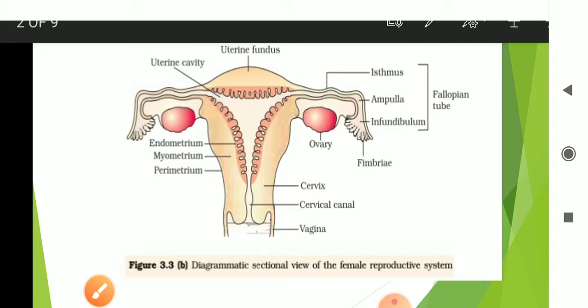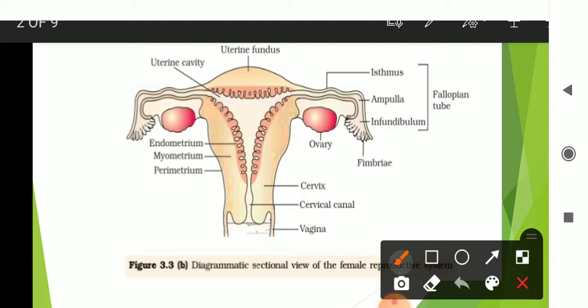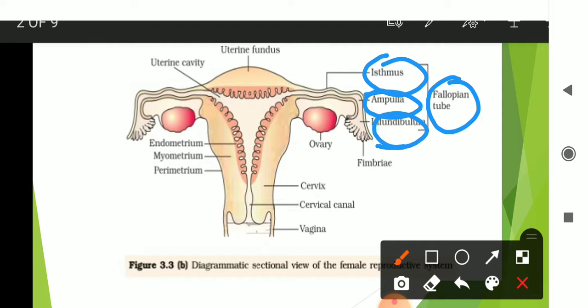The fallopian tube is divided into three parts. The first part is infundibulum, the second part is ampulla, and the third part is isthmus.